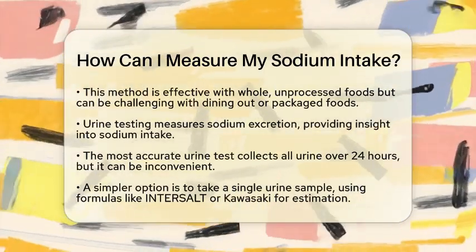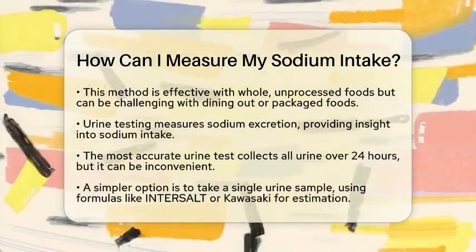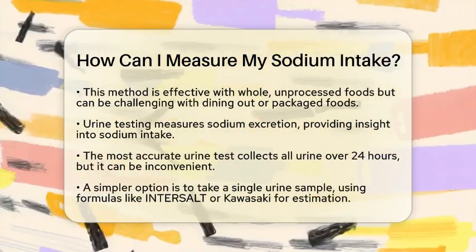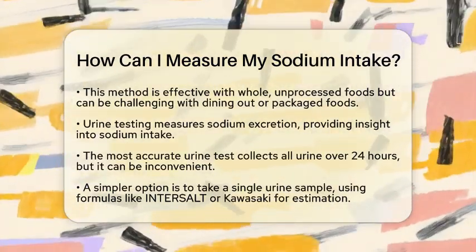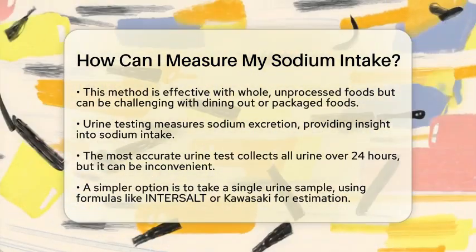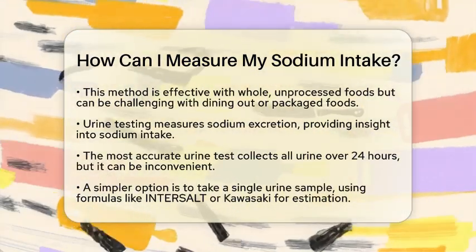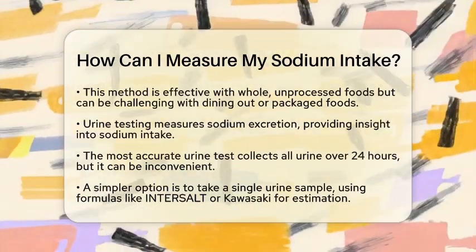If you want something simpler, you can take a single urine sample at any time of day. There are formulas, like the Intersalt or Kawasaki equations, that can estimate your sodium excretion from this single sample. While this method is handy for research, it may not be as reliable for individual assessments, especially if your hydration levels or kidney function vary.